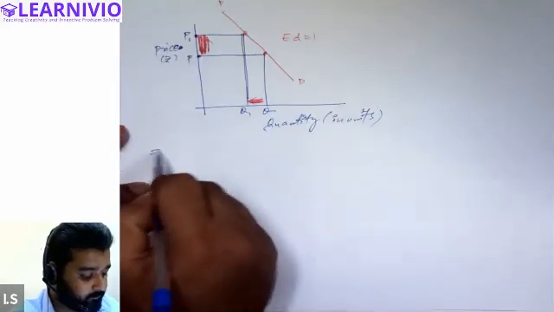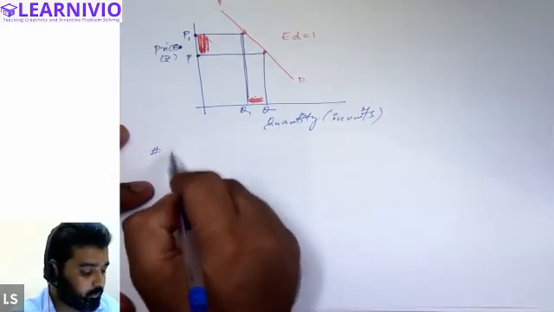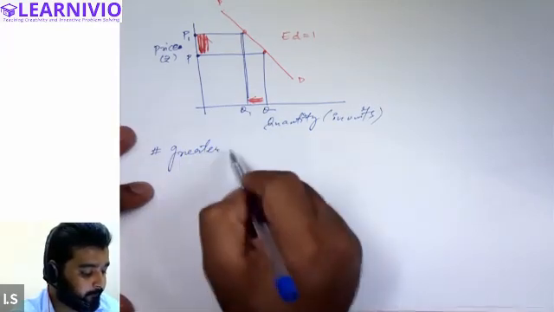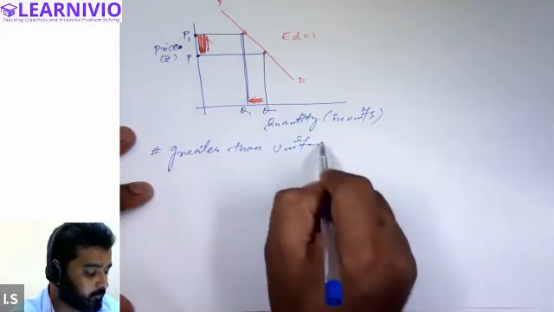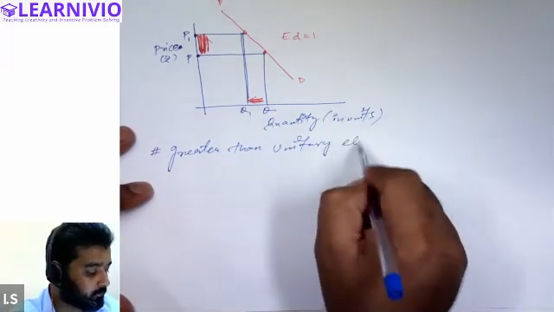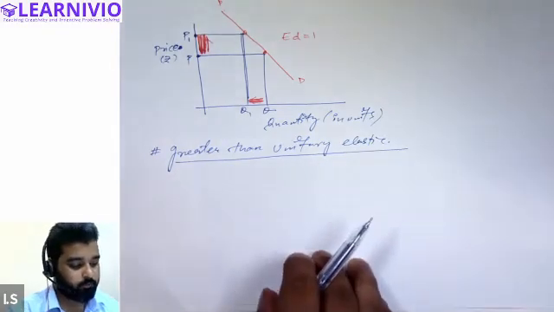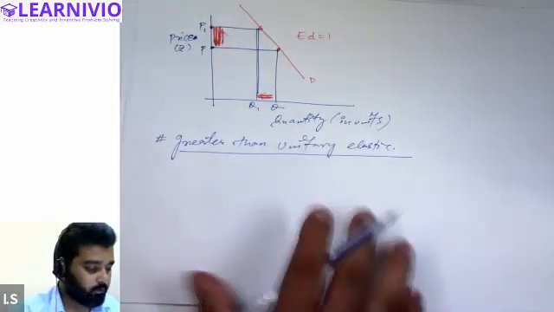Now there is a different type, which is called greater than unitary elastic demand. There will be a little change in the definition.